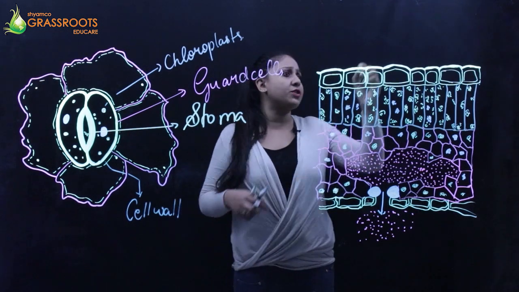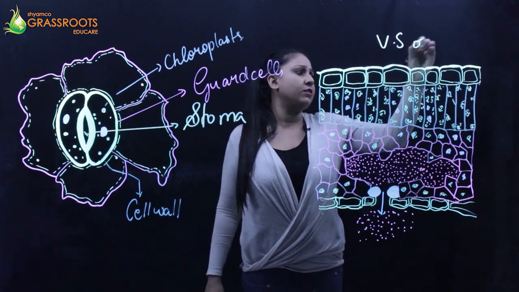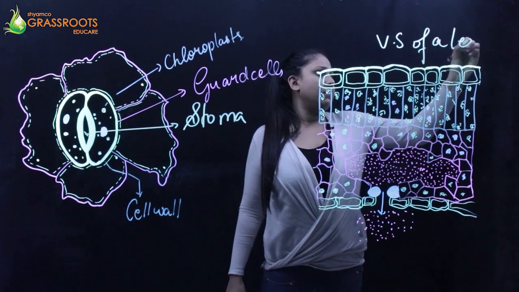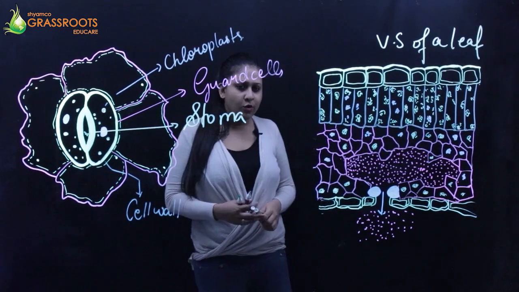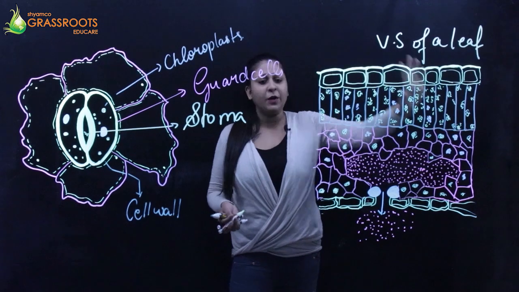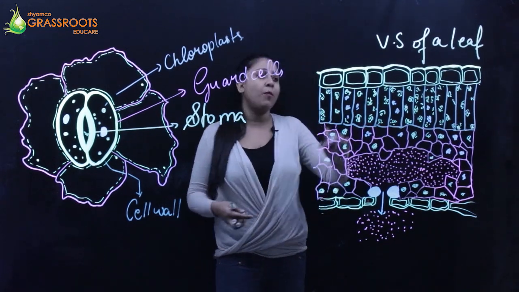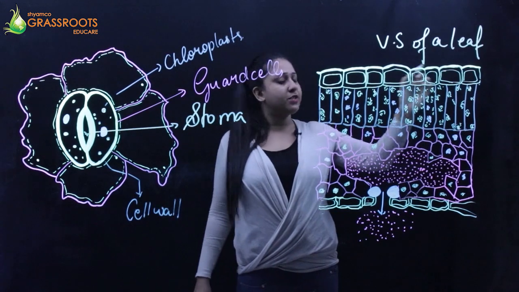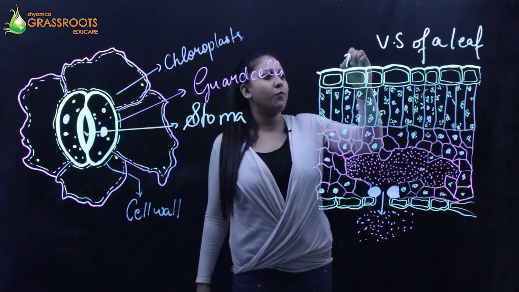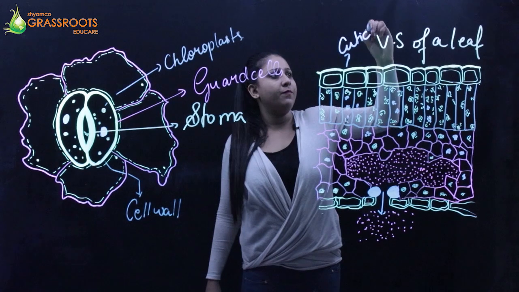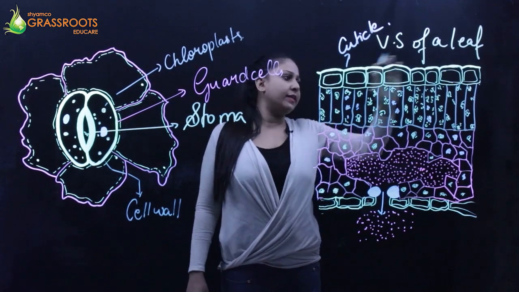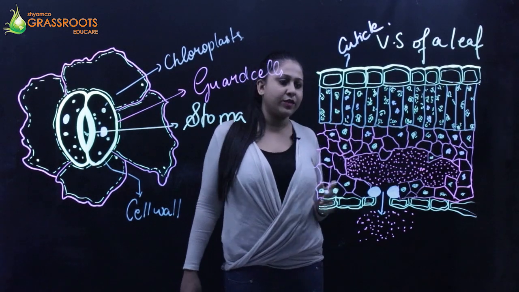So this diagram which you see here is the vertical section of a leaf. Like every other structure, this particular leaf is also going to have various layers. Here, on top of the top layer of cells, there is a layer. This thick layer which you see on top is the cuticle. Cuticle is a thick waxy covering which is present on the surface of the leaf.